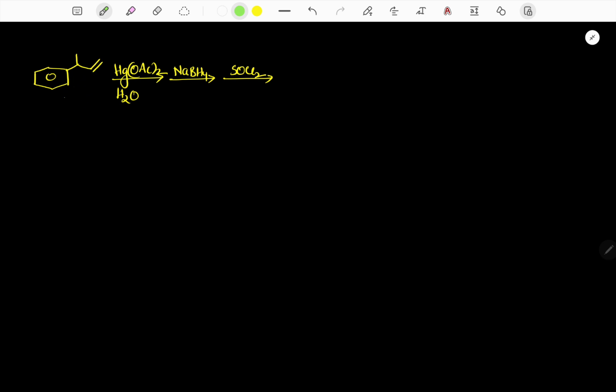Here the reactant is alkene, and we are adding electrophile. So this entire reagent is oxymercuration demercuration.